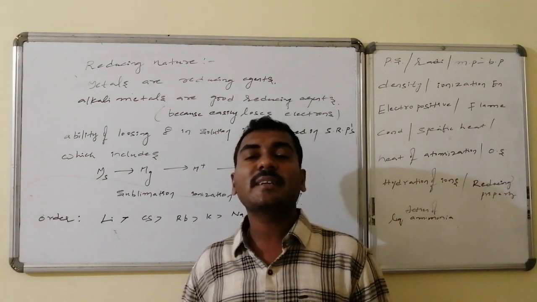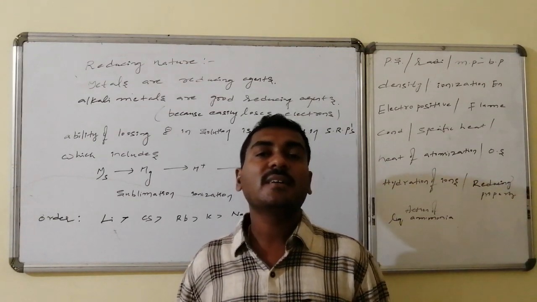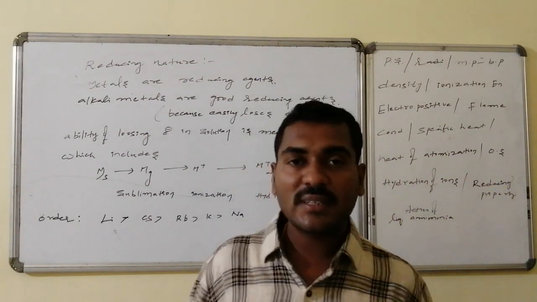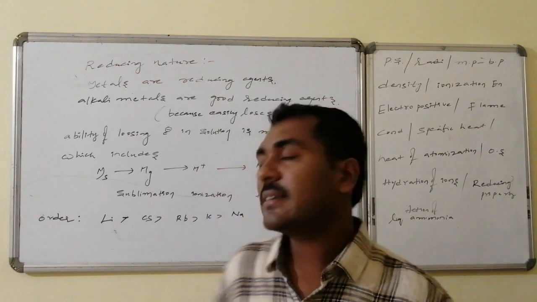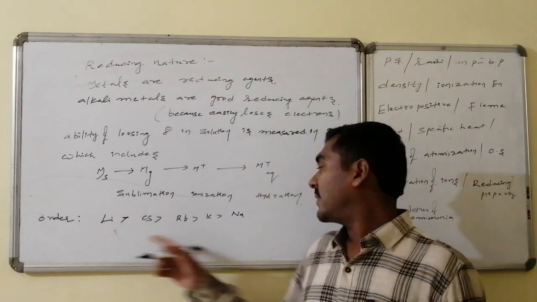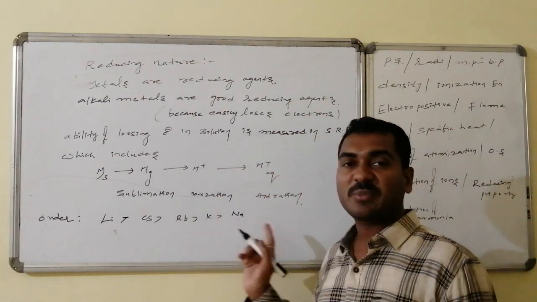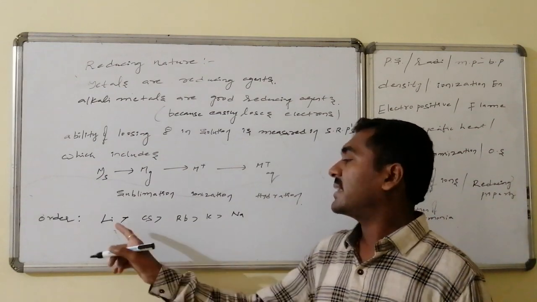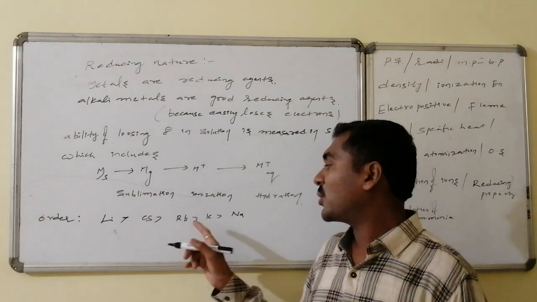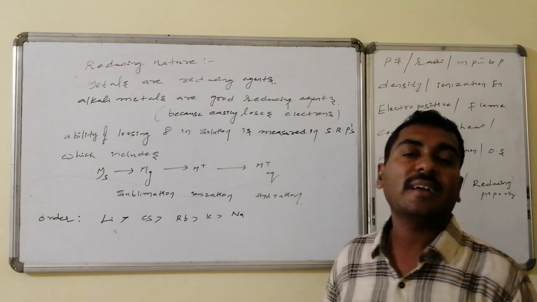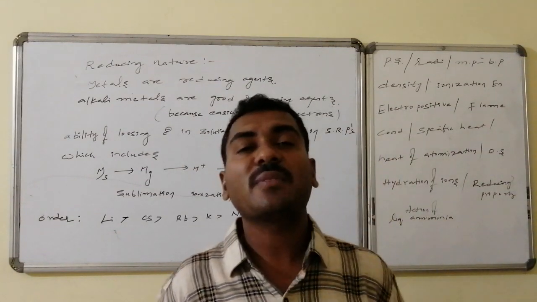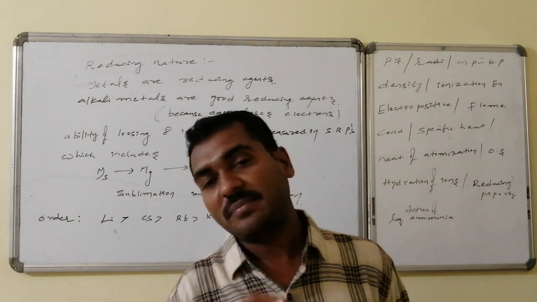Thus the reducing nature inside solution as per SRP is present in such an order that lithium has the highest, followed by cesium, rubidium, potassium, and the least reduction potential is for sodium.